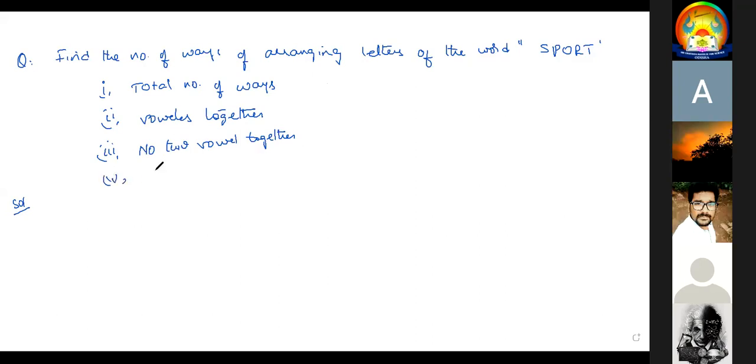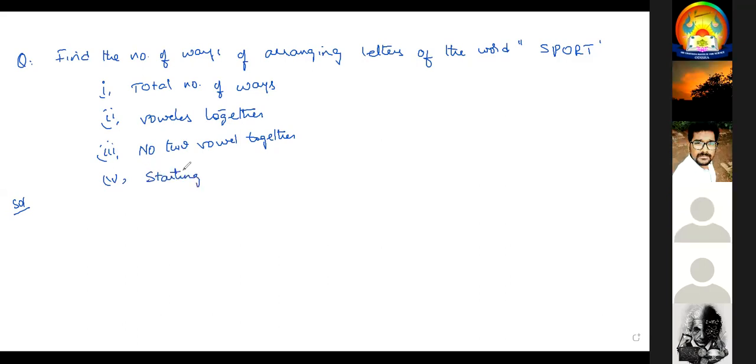So first one, 5 factorial. How many vowels are there? Only one vowel is there. Now second, 5 factorial into 1 factorial.